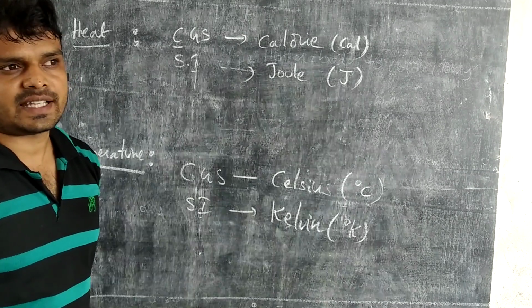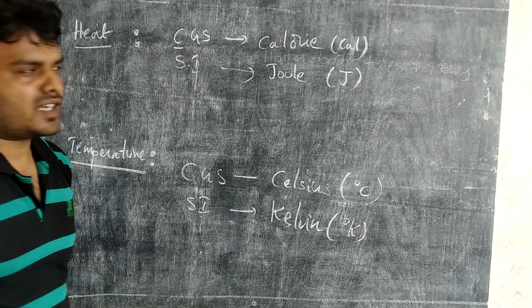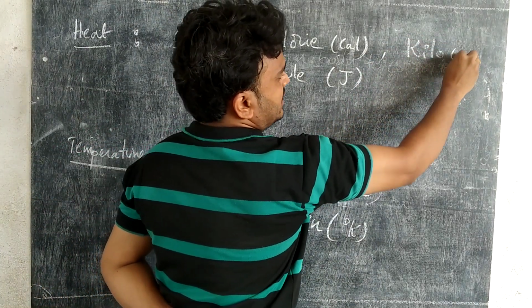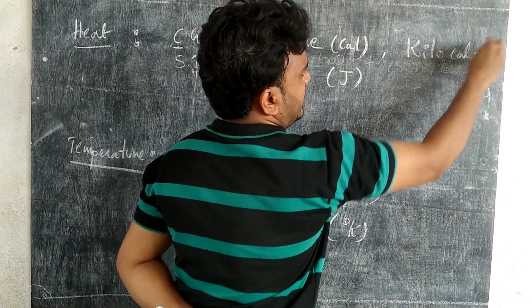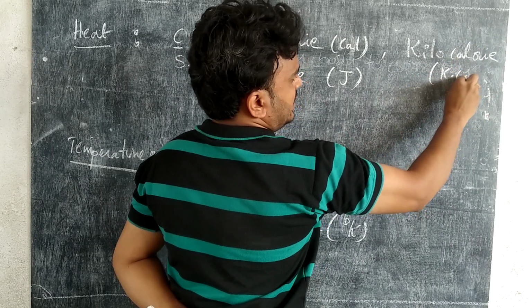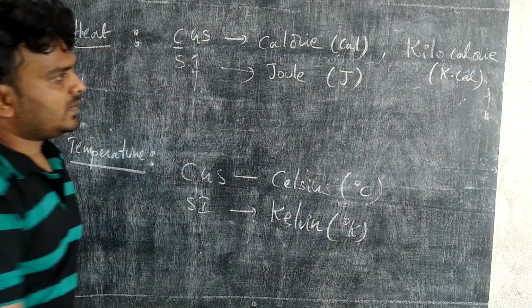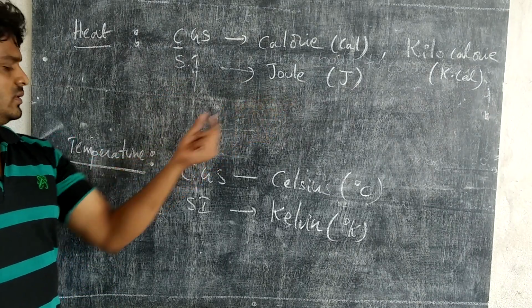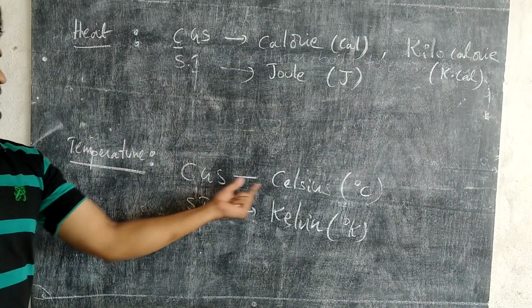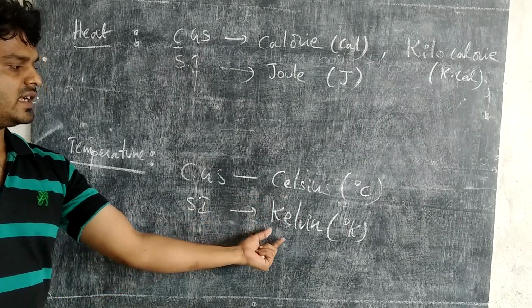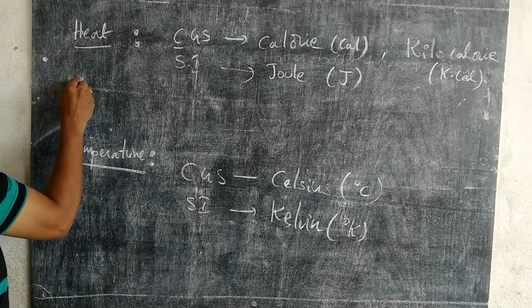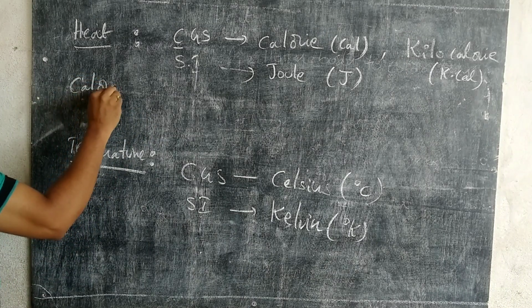The symbol is cal. Higher values can be expressed in kilocalories, and you can simply write the symbol kcal. The SI unit of heat is joule. And for temperature, the CGS unit is degrees Celsius, and the SI unit is Kelvin. Clear?